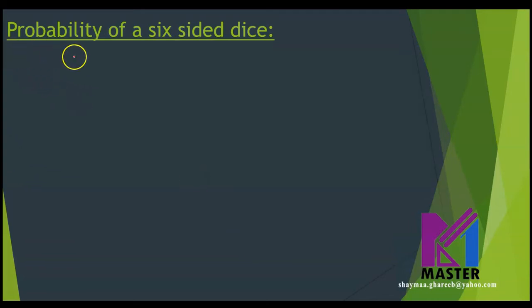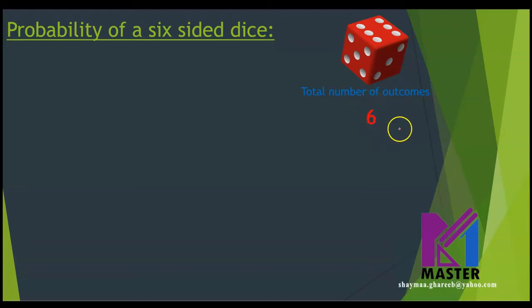Now, let's talk about the probability of a six-sided dice. All of you know what the dice looks like. It has 6 faces numbered from 1 to 6. Now, the total number of outcomes for any die is 6 because it has 6 outcomes. It could be 1 or 2 or 3 or 4 or 5 or 6. So the total number of outcomes for the dice is number 6.